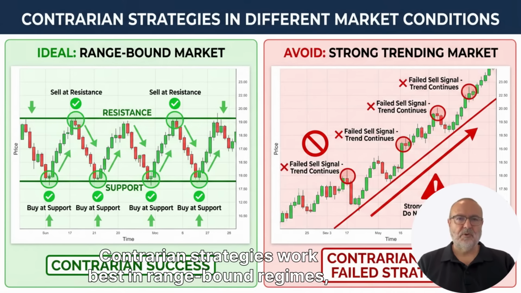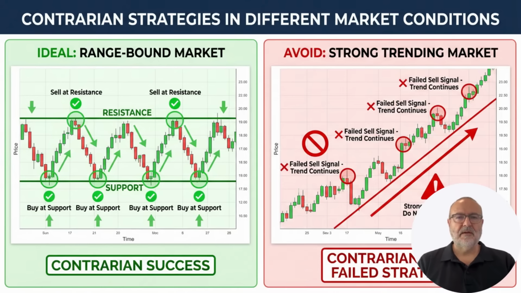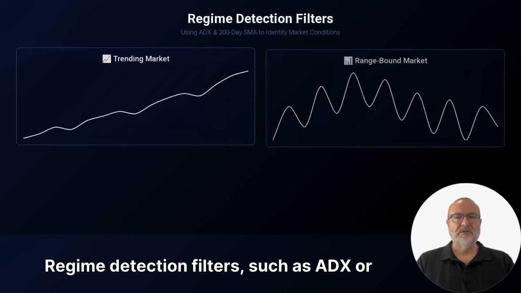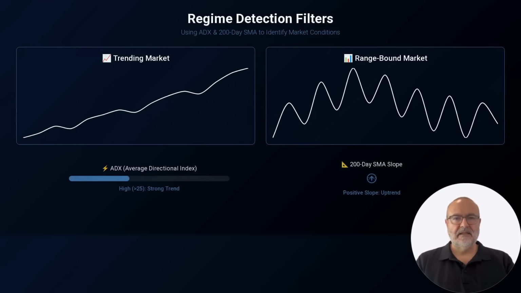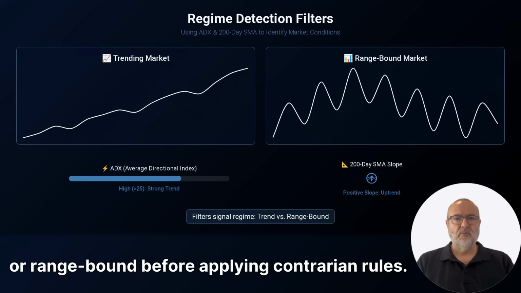Contrarian strategies work best in range-bound regimes, so it's crucial to avoid strong trends or use smaller position sizes when trading against a trend. Regime detection filters, such as ADX or the slope of a 200-day SMA, can help determine if a market is trending or range-bound before applying contrarian rules.